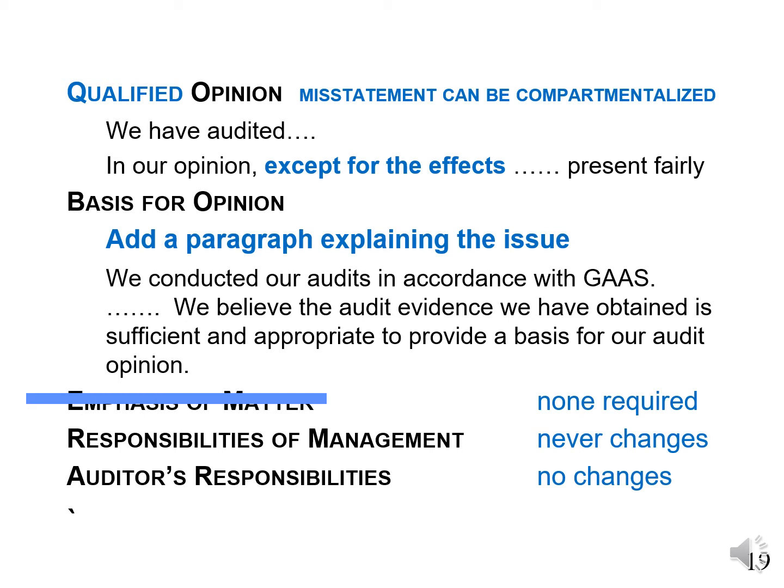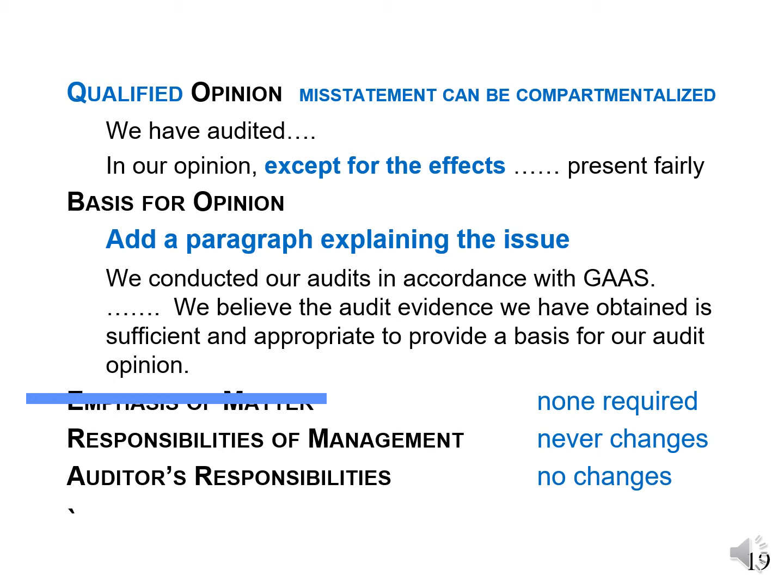We have audited the financial statements. In our opinion, except for the effects of the matter discussed in the basis for opinion paragraph, the financial statements present fairly. Then in the basis for opinion section, we'll add a paragraph explaining what the issue was. We'll also have our standard basis for opinion paragraph. We conduct our audit in accordance with auditing standards. We believe the audit evidence we have obtained is sufficient and appropriate to provide a basis for our qualified opinion. We don't need an emphasis of matter paragraph.